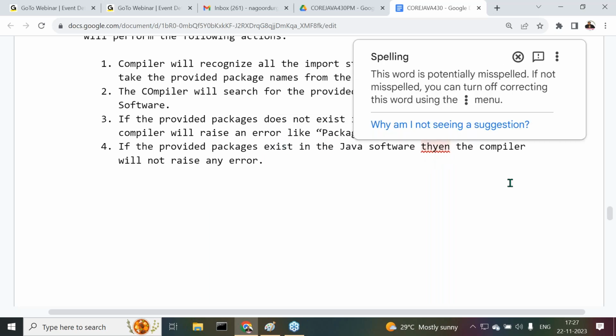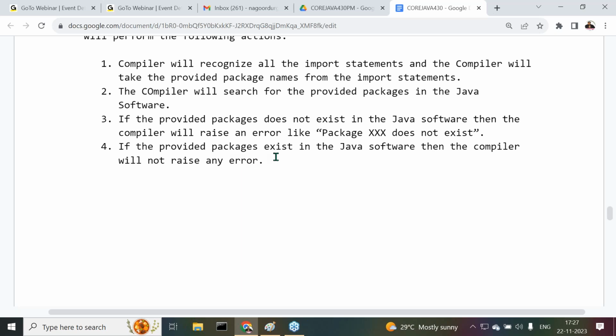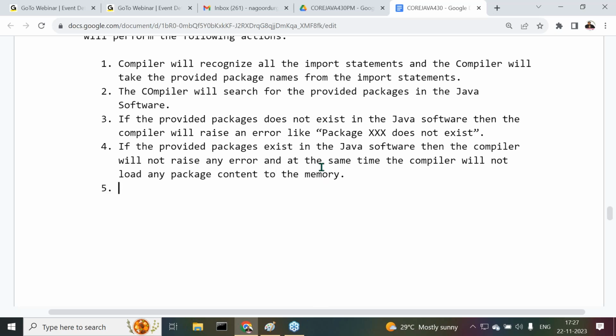And at the same time, the compiler will not load any package content to the memory. All of you get my point or not?